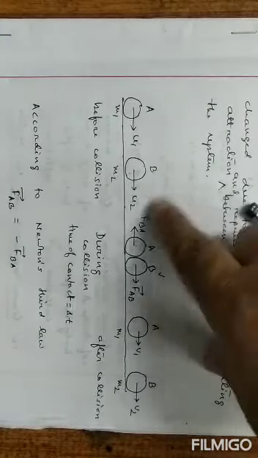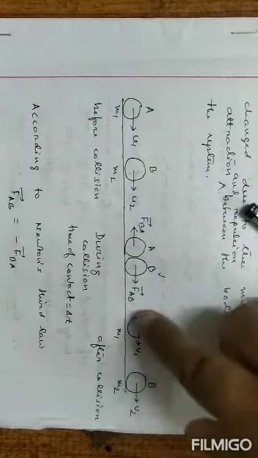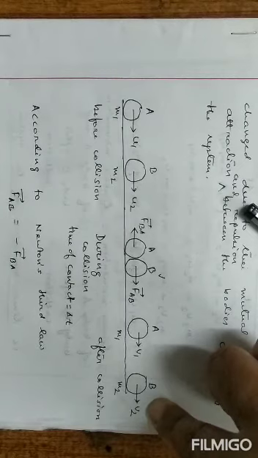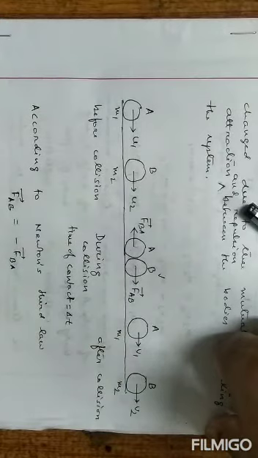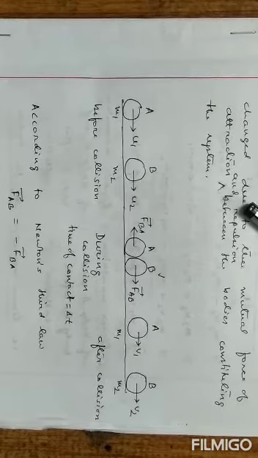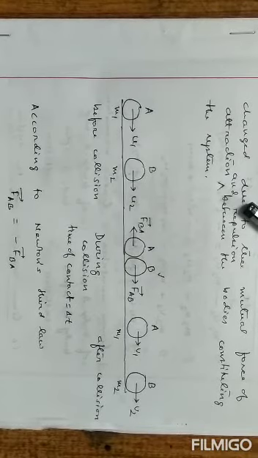As a result, what is the change of momentum of A and B after the collision? It is equal to 0. Change of momentum 0 means the final momentum must be equal to the initial momentum of A and B. The change of momentum of the system is 0 means what? The final momentum of A and B must be equal to the initial momentum of A and B.